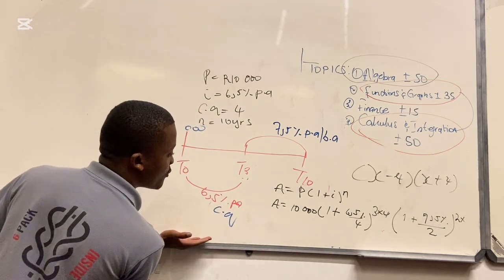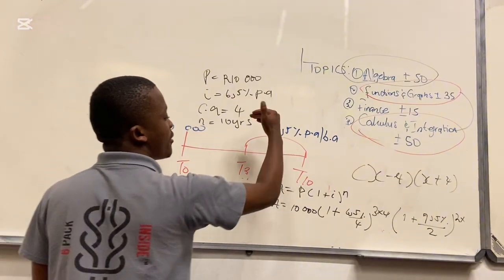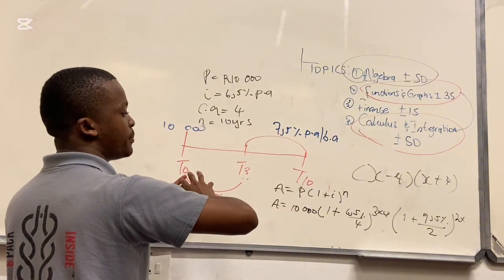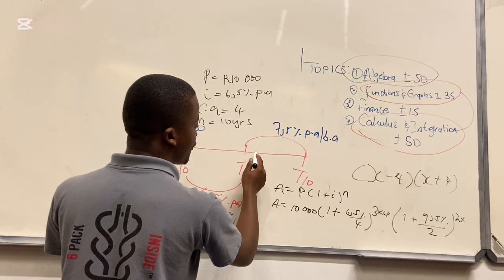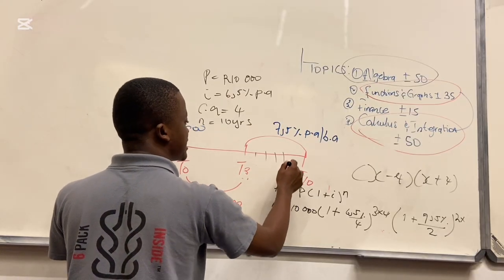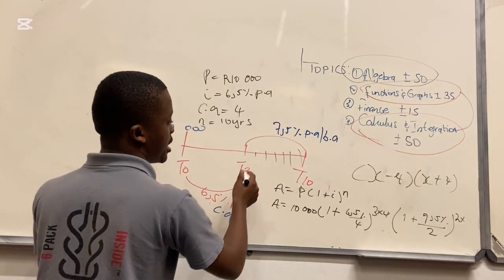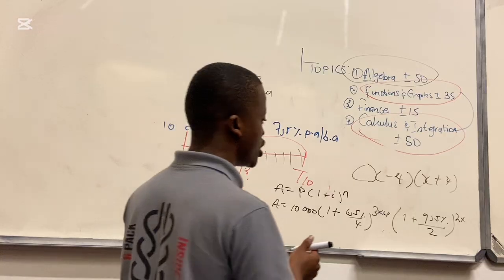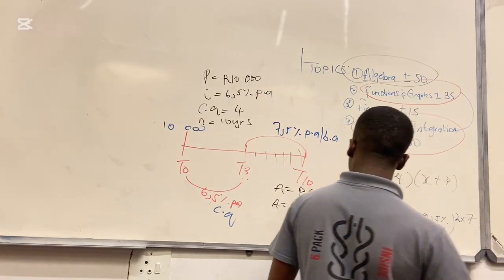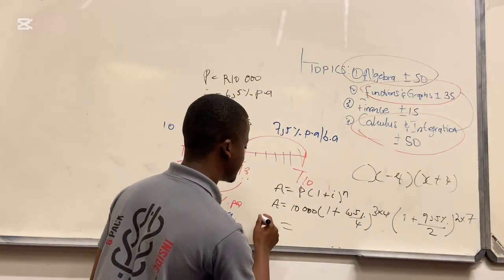6.5 we carry for 3 years, 7.5 for 7 years. Because we have T4, T5, T6, T7, T8, T9: 1, 2, 3, 4, 5, 6, 7 years. So we carry for 7 years. Then you get your answer there.